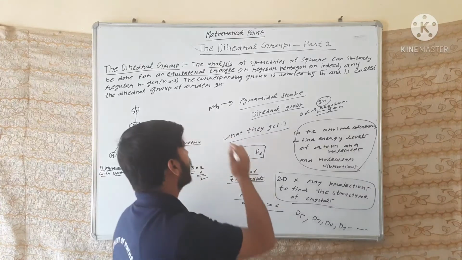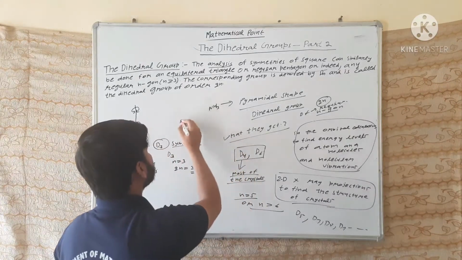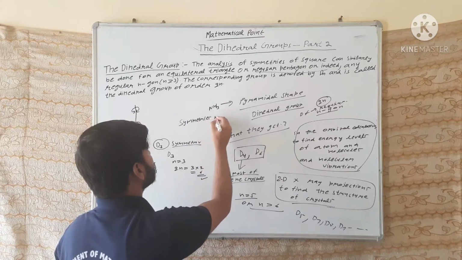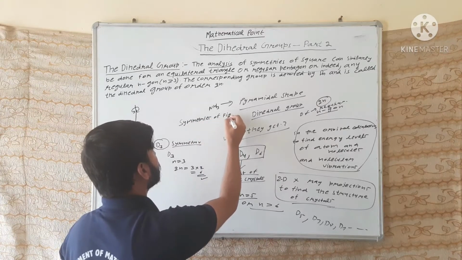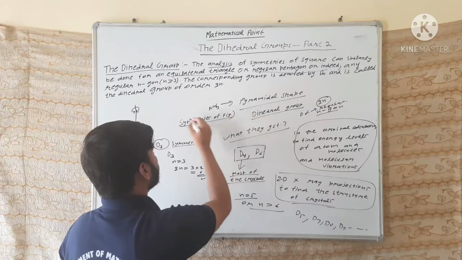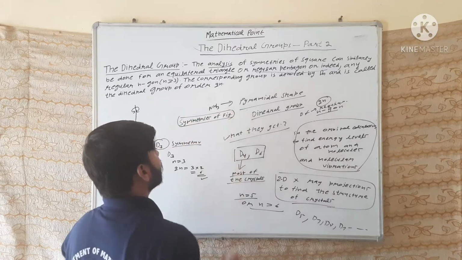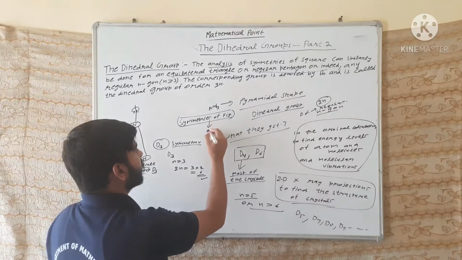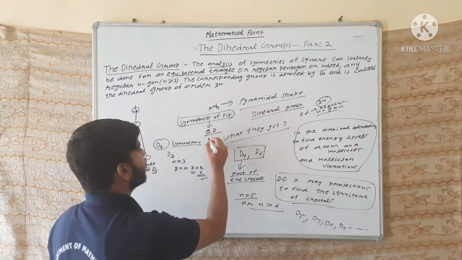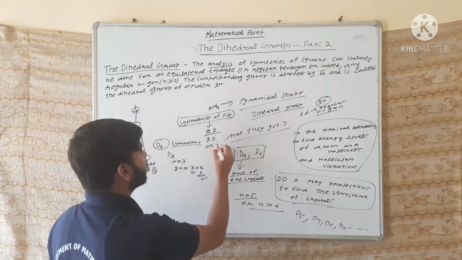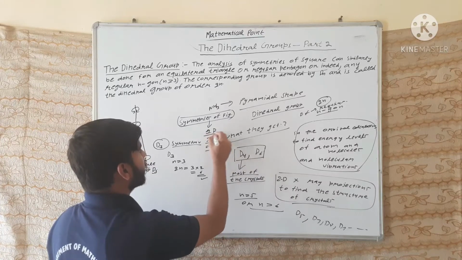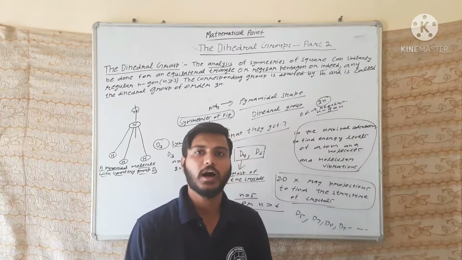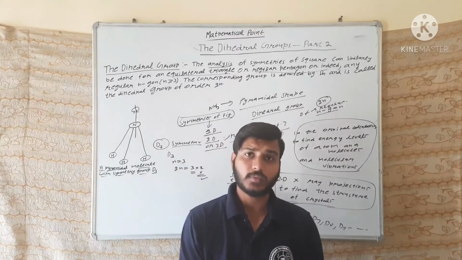The symmetries of a figure. What are the symmetries of a figure? They depend upon the dimension: it is 1D, 2D or 3D. We are going to discuss first the symmetry of a plane.